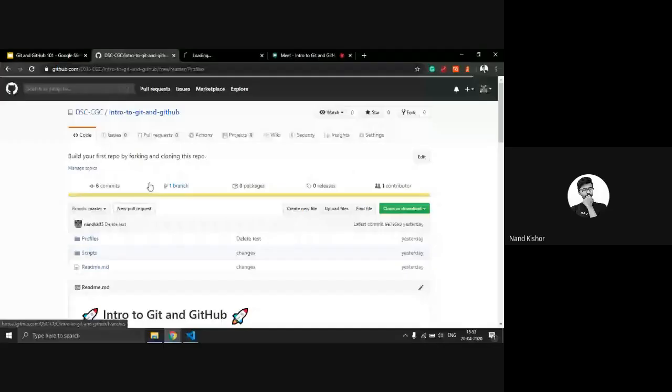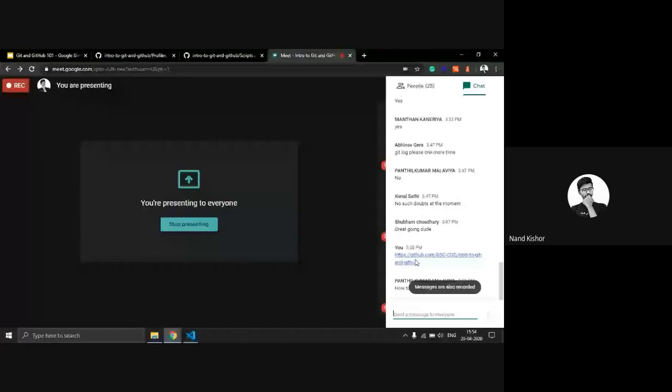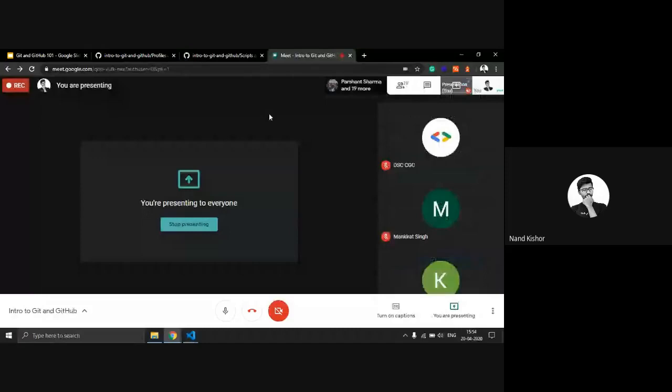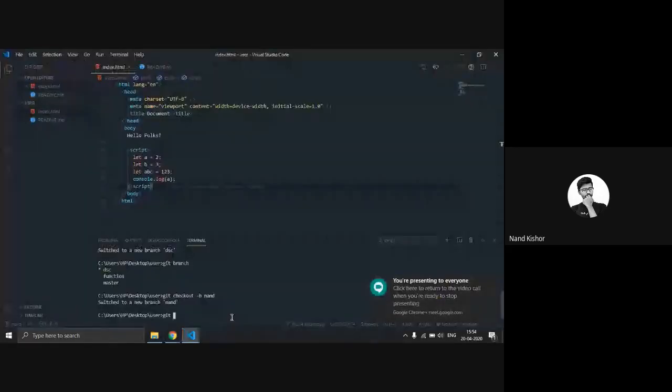So in this file, I have a how to remove a branch. Okay, so to remove a branch, you have to just type in a command, which is git